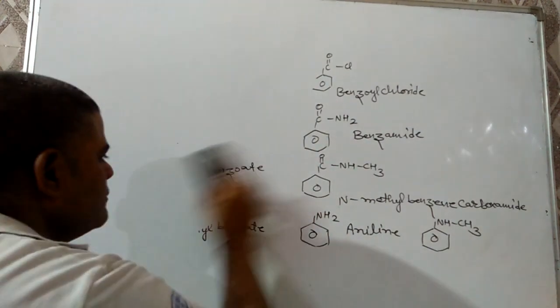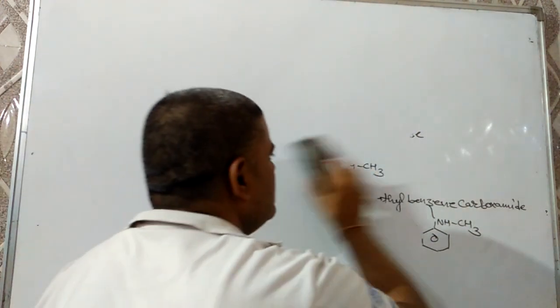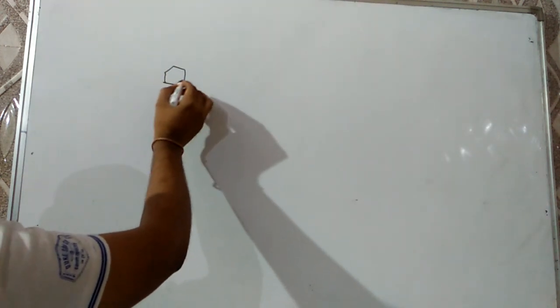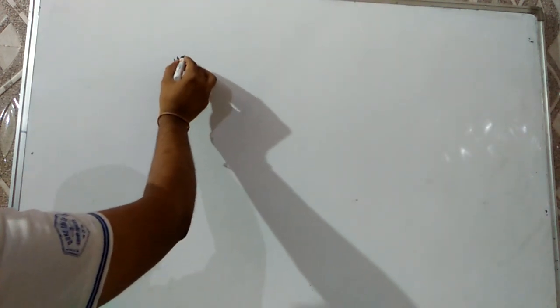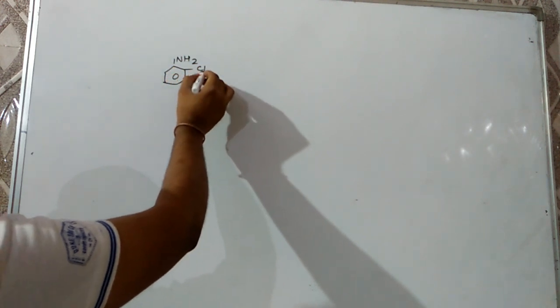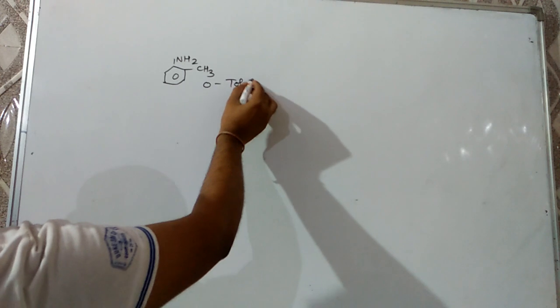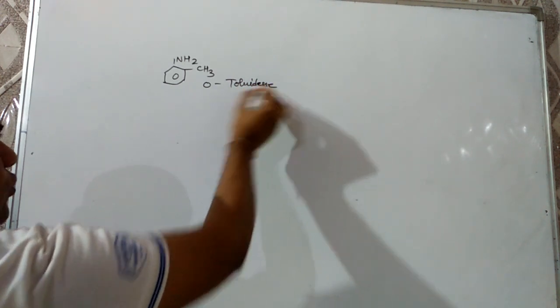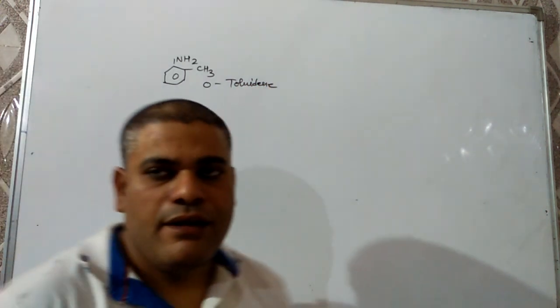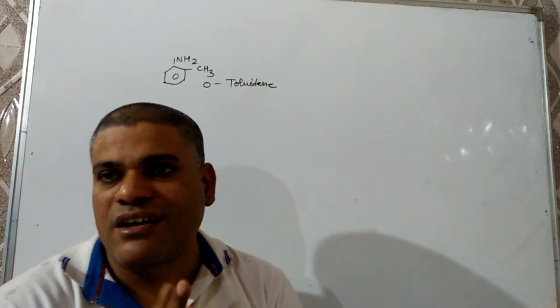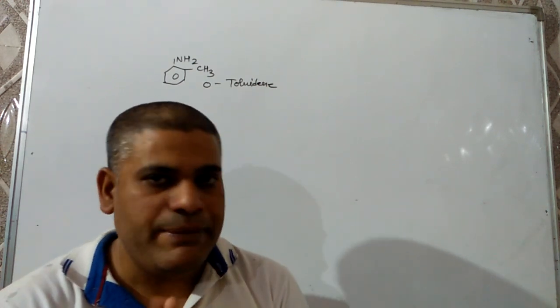And if a CH3 group is present adjacent to NH2, then it will be orthotoluidine or 2-methyl aniline.